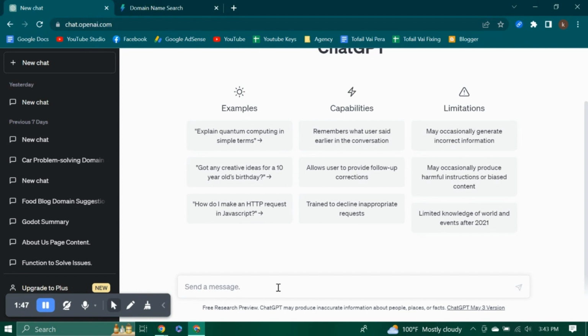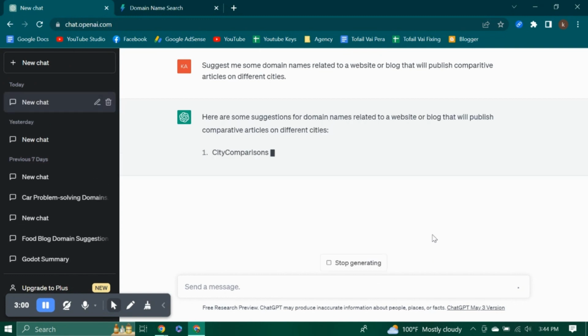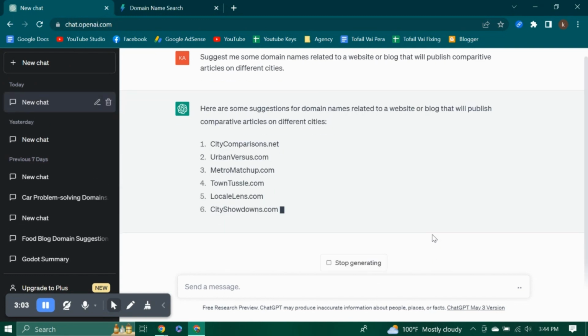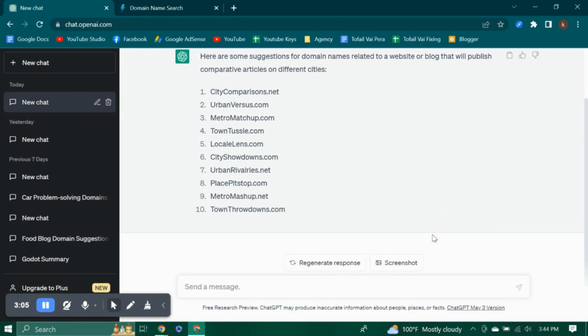So for example, let's say you are going to make a website on comparison of two things, for example, two cities. So I just give ChatGPT that type of information, asking it to suggest some domain names related to a website or blog that will publish comparative articles on different cities. So just click here. You'll see that so many domain names will be given that are really amazing. Ten are suggested here.